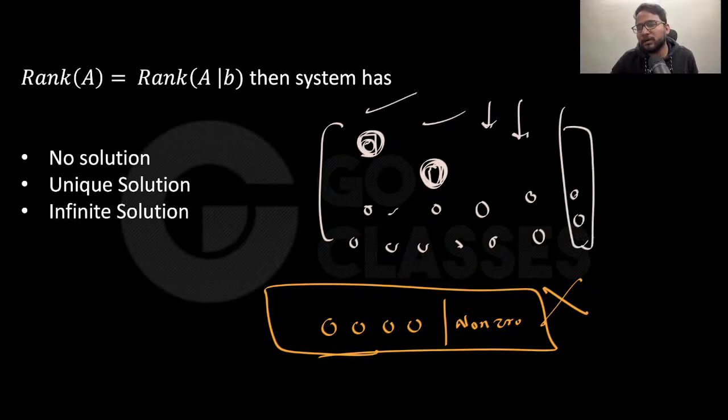Since they are saying ranks are equal, 0 0 0 non-zero cannot exist. If it is all zero, then it is zero also. So basically it depends on the free variable. If they are asking what the solution is, then you will say there is definitely a solution because 0 0 0 non-zero does not exist. But whether the solution is unique or infinite, you don't know. It depends on the free variable. Maybe unique, maybe infinite. So that's why these two are correct. Yes,